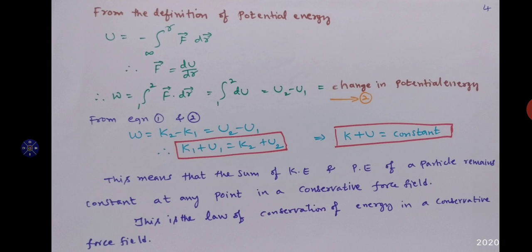There are two illustrations: vertical oscillations of a loaded light spiral spring and calculation of escape velocity in the gravitational field of the earth. These are the illustrations for the conservation of energy. We will discuss them in the next class. Okay, thank you.